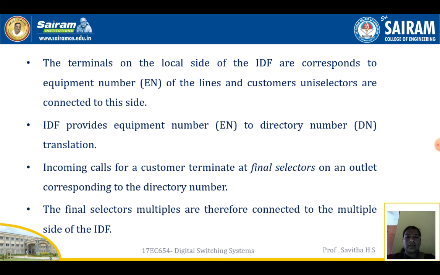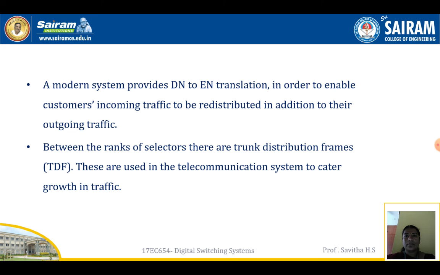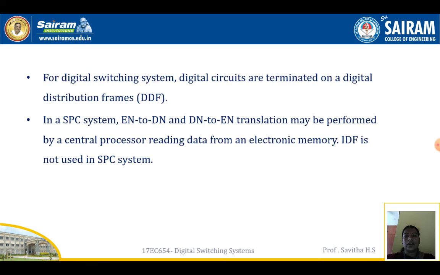Incoming calls for a customer terminate at final selectors on an outlet corresponding to the directory number. The final selector multiples are therefore connected to the multiple side of the IDF. A modern system provides DN to EN translation in order to enable customers' incoming traffic to be redistributed in addition to their outgoing traffic. Between the ranks of selectors, there are trunk distribution frames, that is TDF. These are used in the telecommunication system to cater for the growth of traffic.